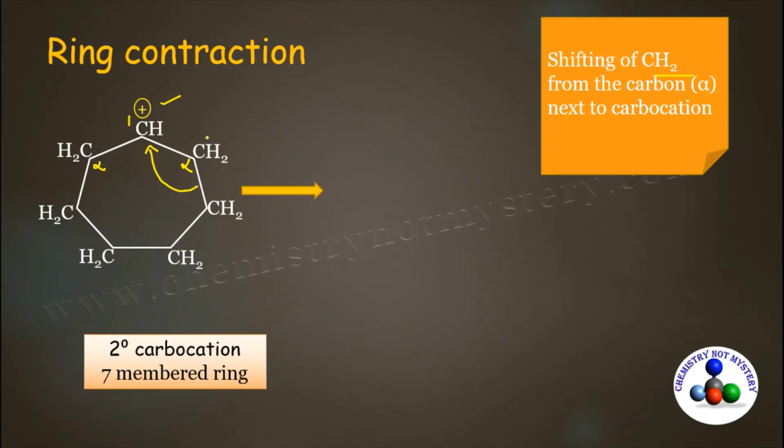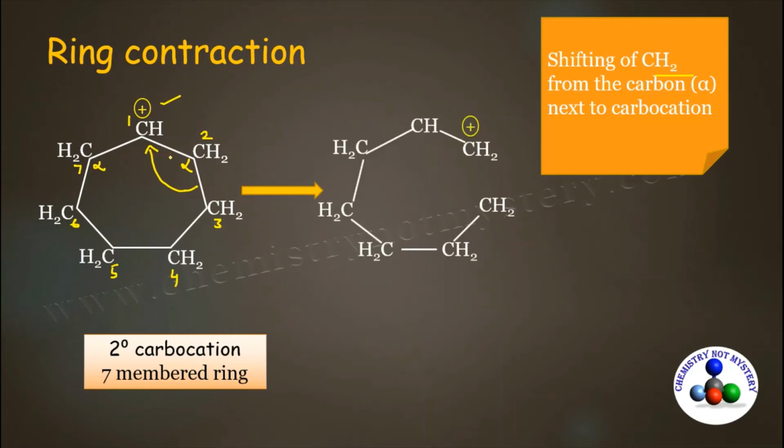So if I number it 1, 2, 3, 4, 5, 6 and 7. Here I have broken the bond between carbon 3 and carbon 2, and a new bond is formed between carbon 3 and carbon 1. So I can draw this structure.